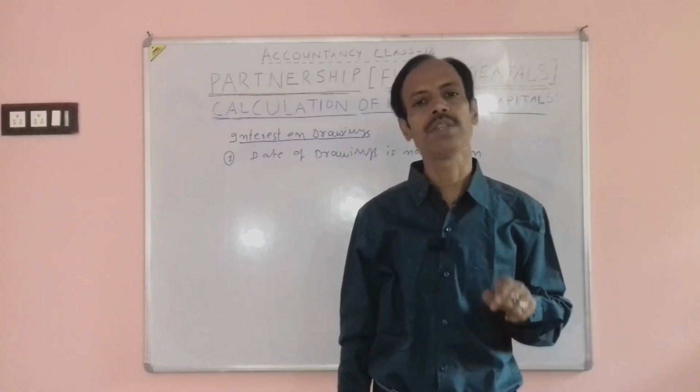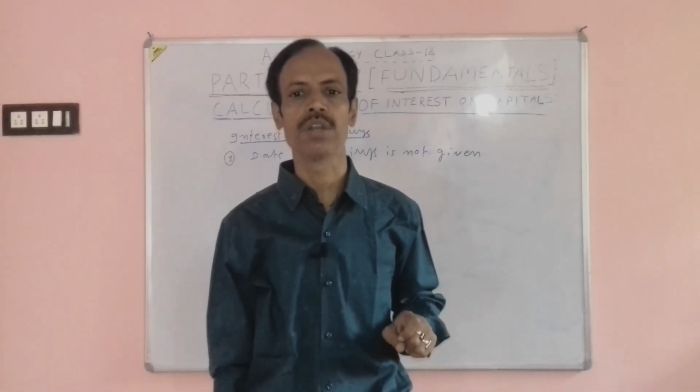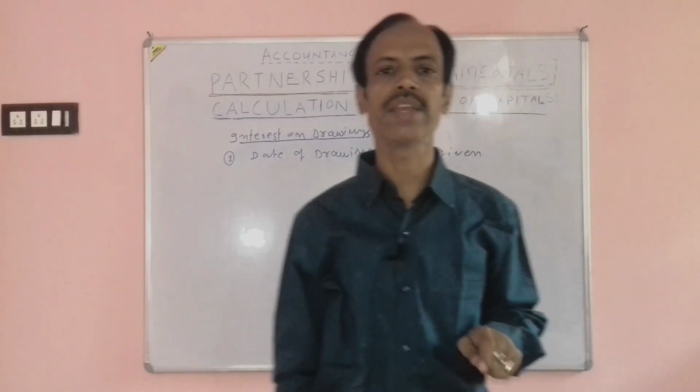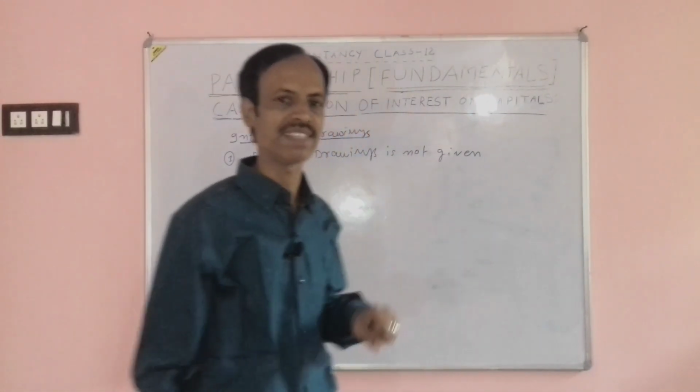Once again, when the date of drawing is not given in the question, interest on drawing is calculated on an average basis.